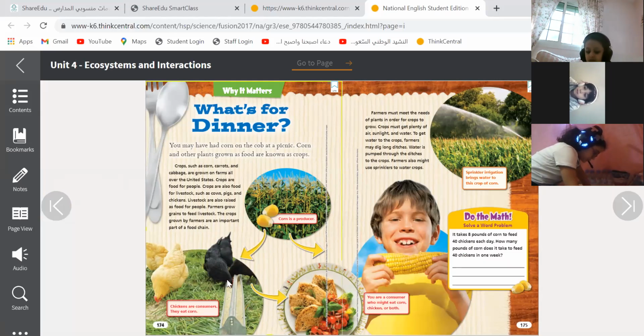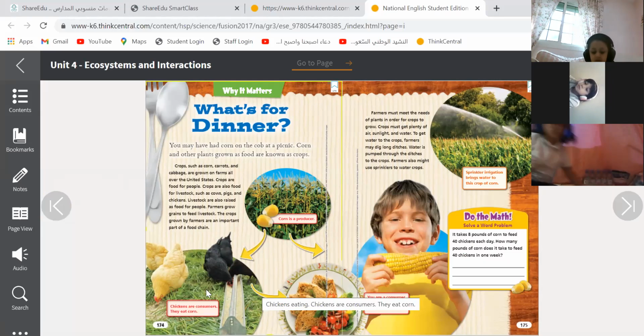What are chickens? Chickens are producers, consumers, or decomposers? What are they? Producer? The chicken, do they make their own food?